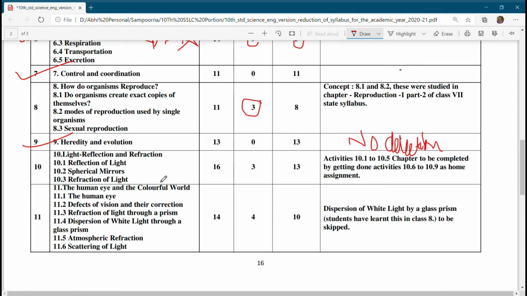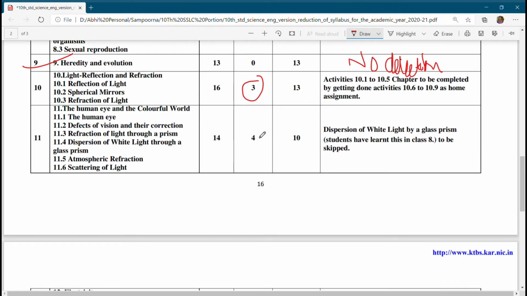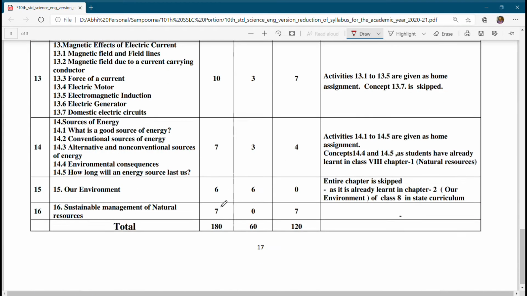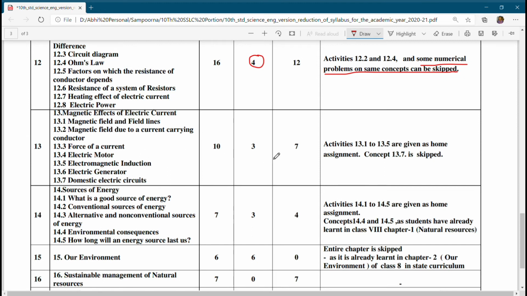Light reflection and refraction, only 3 hours has been reduced. All these chapters are to be completed by doing activities as home assignment. Not many activities have been reduced, so you have to study this also. And light, the human eye and the colorful world, only 4 hours has been reduced, everything else is there. Now coming to electricity, electric current and circuit, just 4 hours has been reduced here. Some numerical problems on the same concepts have been skipped. Then magnetic effect, only 3 hours has been reduced.